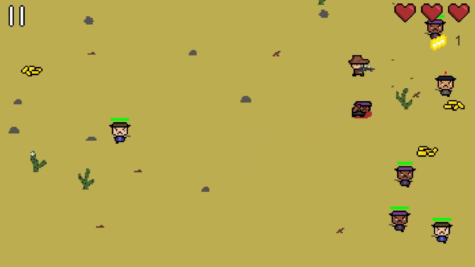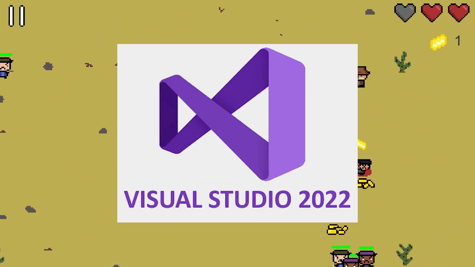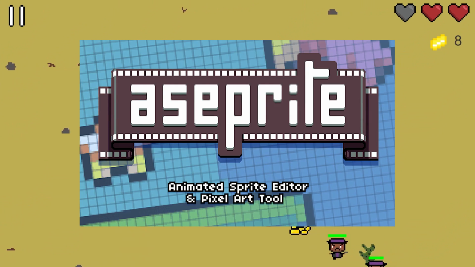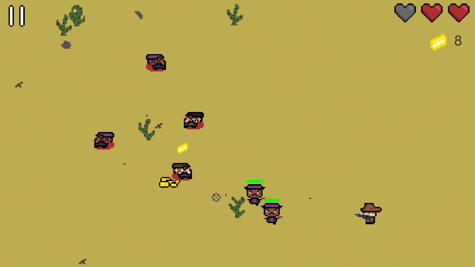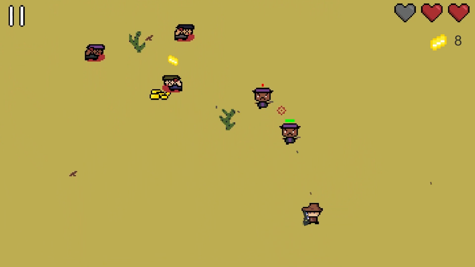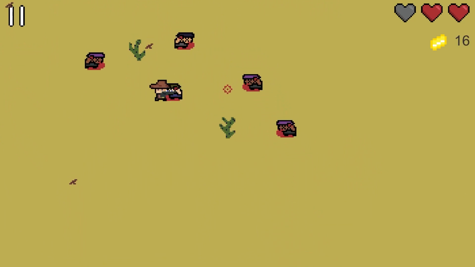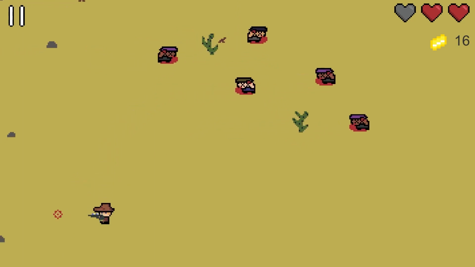Other tools used in the project were Visual Studio 2022 for the code and Aseprite for the development of the art for the game. One of the main reasons Visual Studio is better than the other options is in the flexibility that it provides, supporting a wide range of programming languages, including C#, C++, and Python, that can be used to develop applications for multiple platforms including Windows, Mac, and Linux.